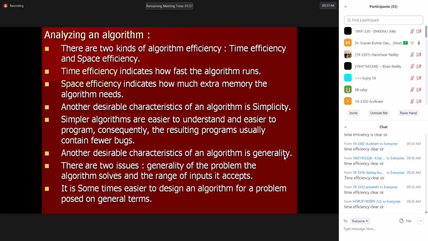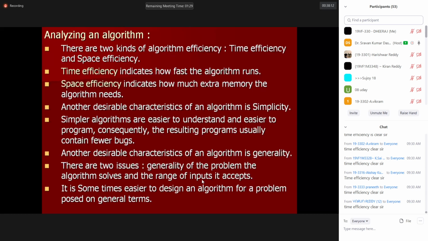So are we able to write an algorithm which can generalize? It means we don't have control over the value of n. If I write the sorting algorithm, you may give n equal to 100, I may give n equal to 1 lakh, and somebody will give n equal to 1 trillion. Whatever the n value, the algorithm should work. If it is able to work, then we can say the algorithm satisfies the generality characteristic.